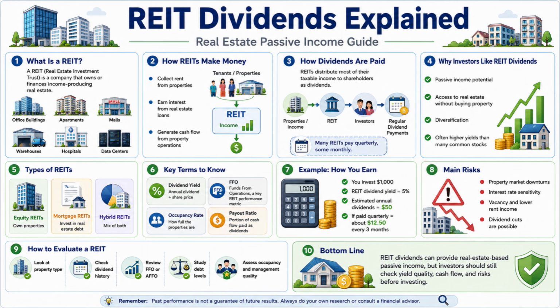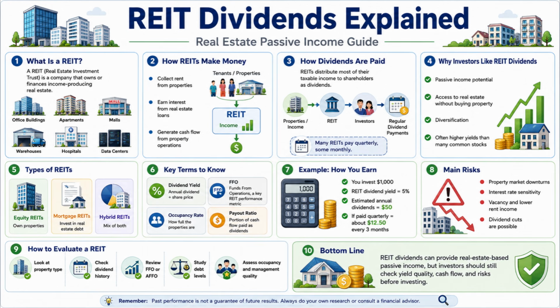Now, there are different types of REITs. Equity REITs mainly own and operate properties. Mortgage REITs invest in real estate debt and earn income from interest. Hybrid REITs combine both property ownership and real estate debt investment. So, before investing, it is important to understand what type of REIT you are choosing.